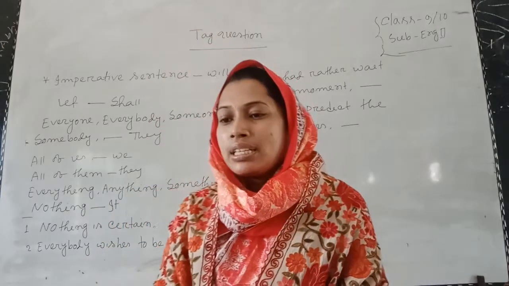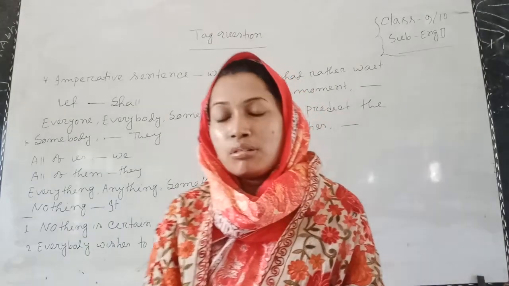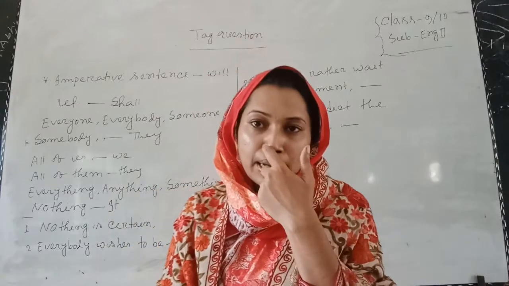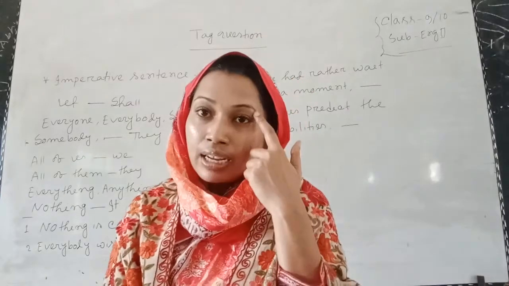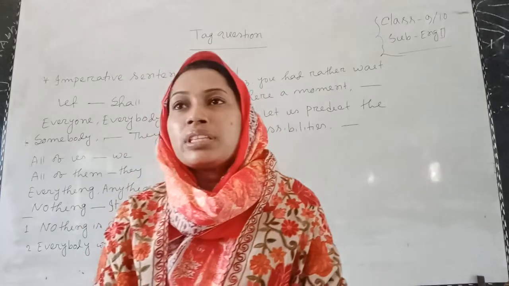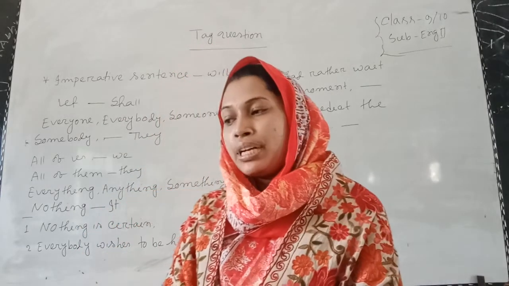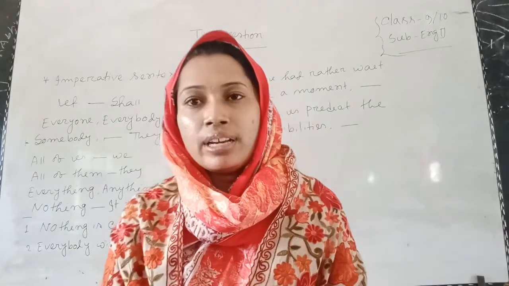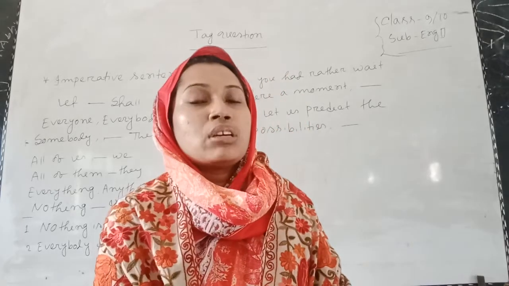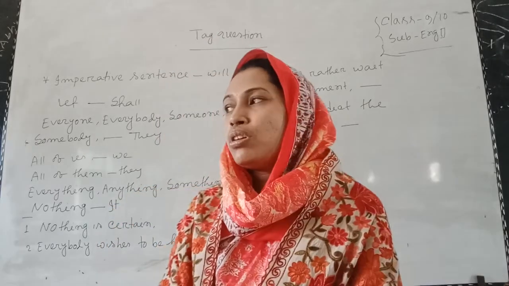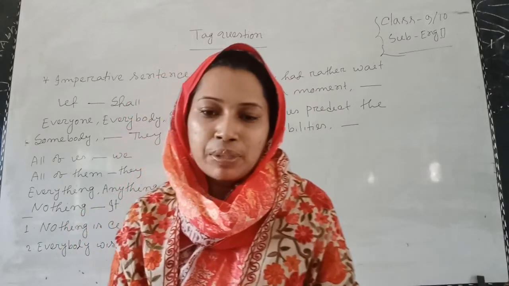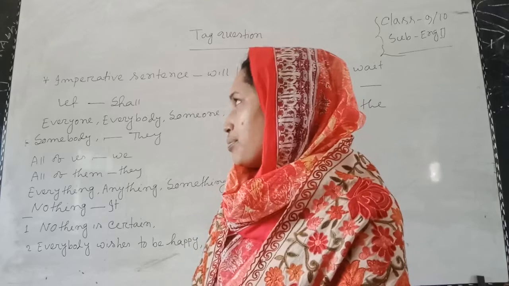An imperative sentence always starts with the main verb. Number 2, an imperative sentence starts with the word always. An imperative sentence starts with the word never. An imperative sentence always starts with the word don't or do not. And an imperative sentence, mostly, starts with the word let.